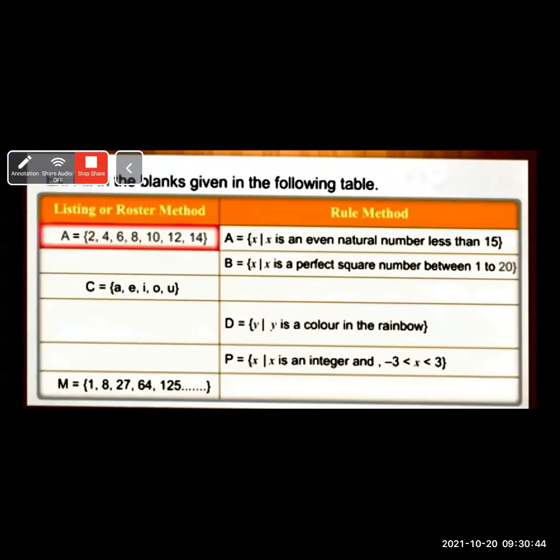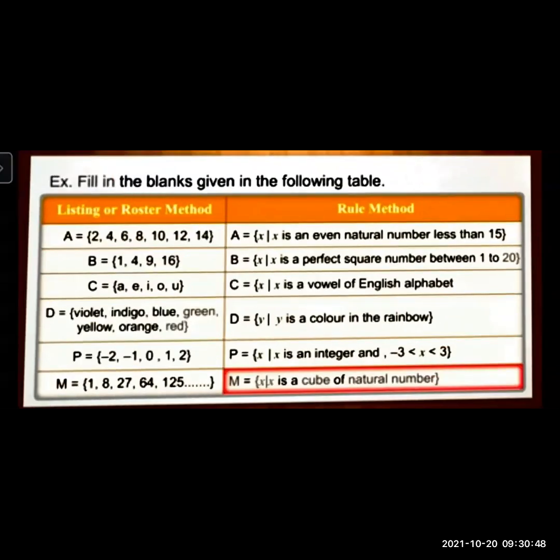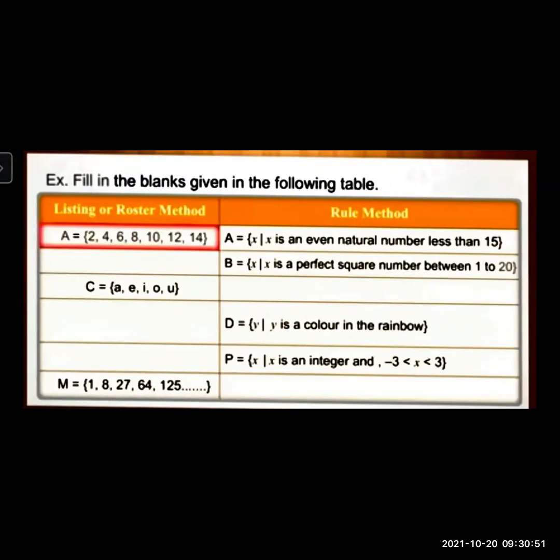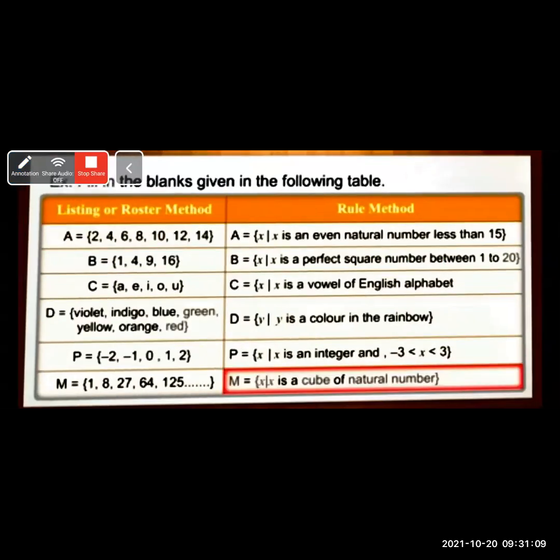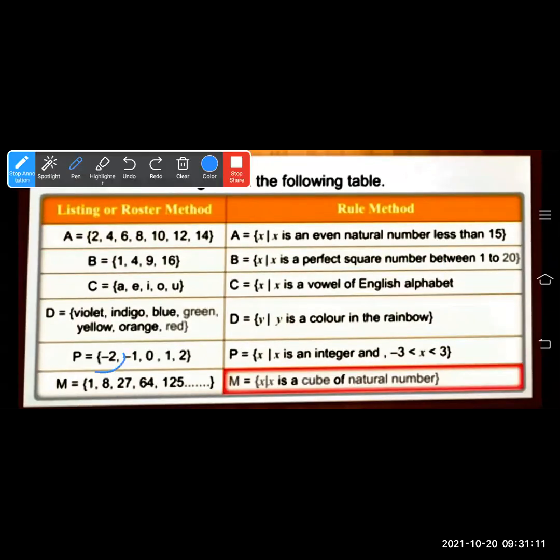You see the next example. B is equal to the set of all x such that x is an integer and minus 3 less than x less than 3. That means in between minus 3 and 3, you can see in the number line. In the number line, minus 3 is here and plus 3 is here. Minus 2, minus 1, 0, 1 and 2. In the number line you can see minus 2 till 2 are the numbers. So we will list out those numbers: minus 2, minus 1, 0, 1 and 2. These are the elements in B.